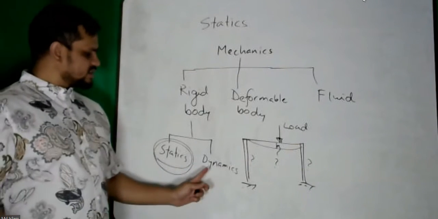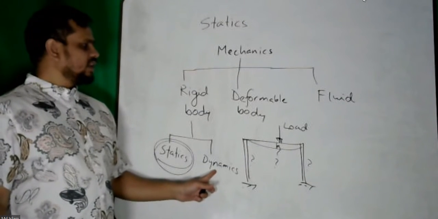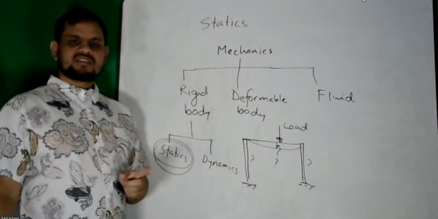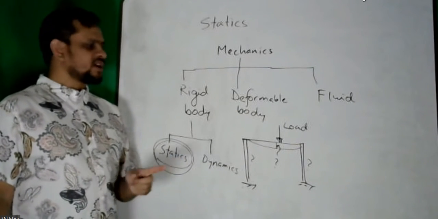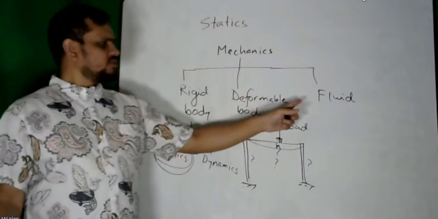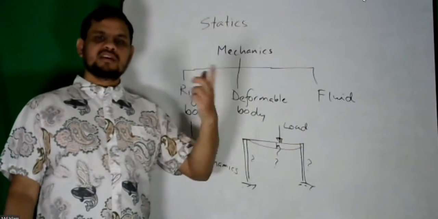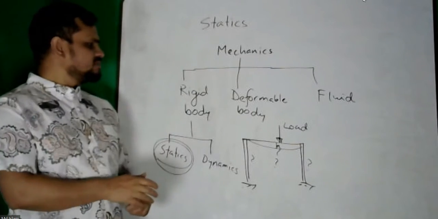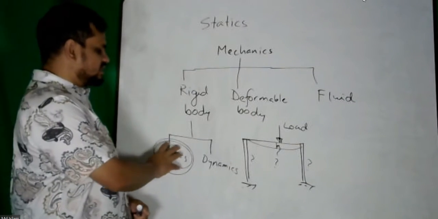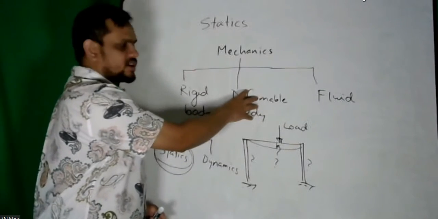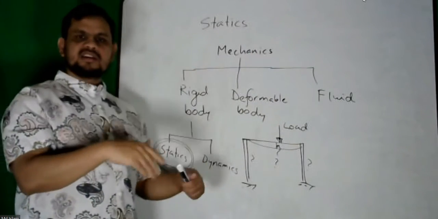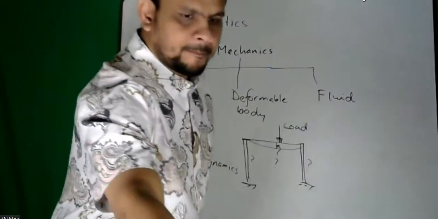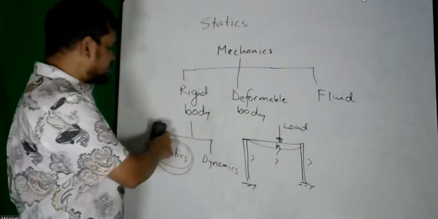In another class you will learn dynamics. In another class you will learn deformable body, which we typically call strength of materials or mechanics of materials. Fluid mechanics we cover in another class. In one class we cannot do everything. To cover mechanics we need a minimum of 4 classes: statics, dynamics, strength of materials, fluid mechanics, and their advanced versions. So that is the definition of mechanics.